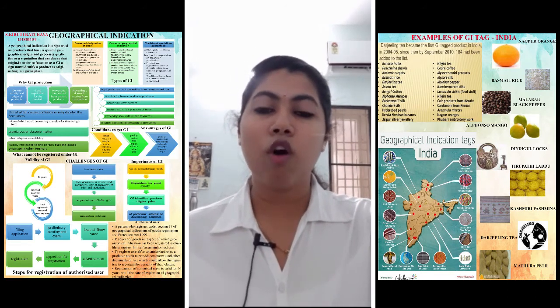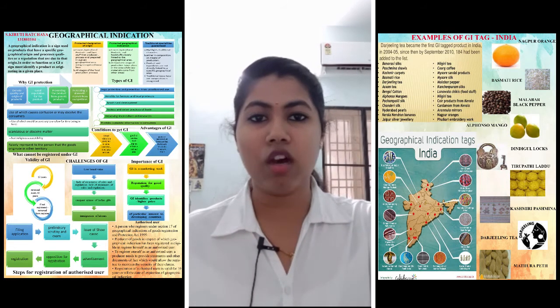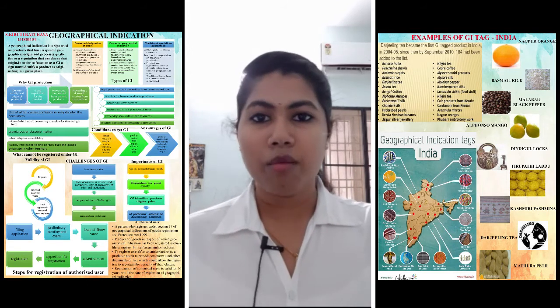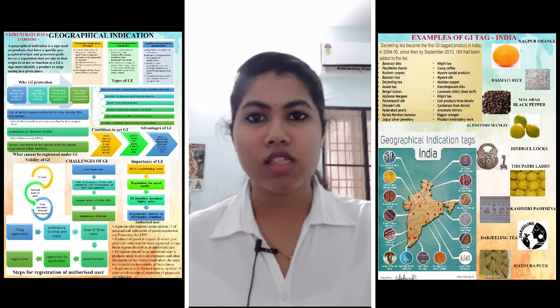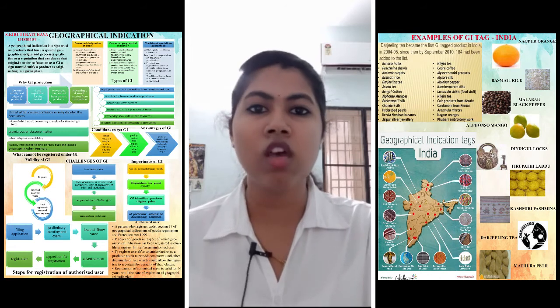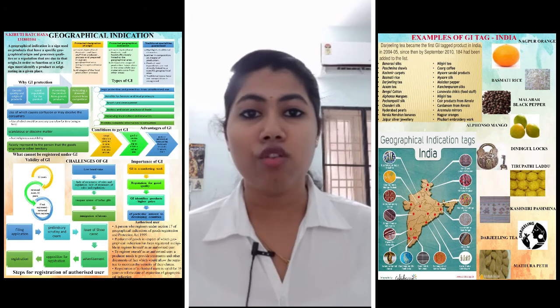So what should we do in order to get a GI tag? That is, what are the conditions in order to get a product tagged as a geographical indicated product? In certain places or certain countries, this geographical indication can be obtained only for a good, but in some other countries it also includes services. So the first condition is it must either be a good and service, or good or service.